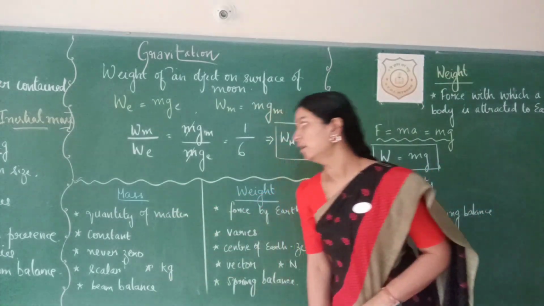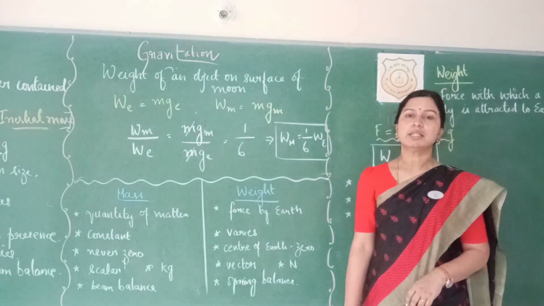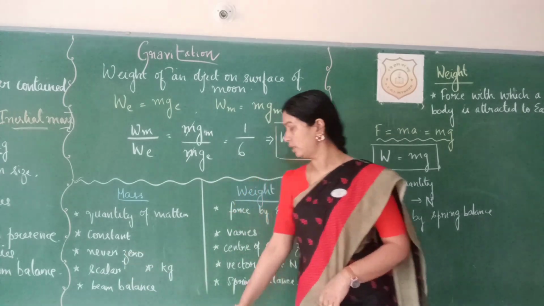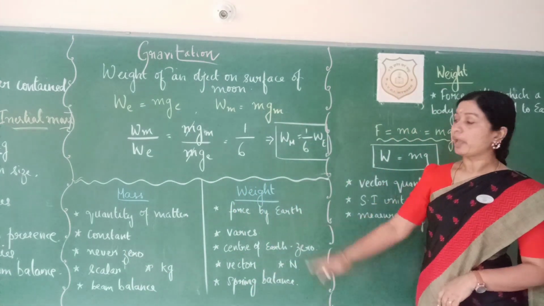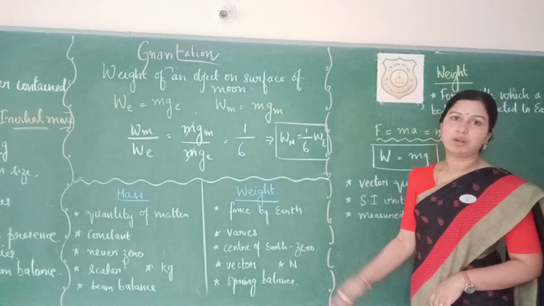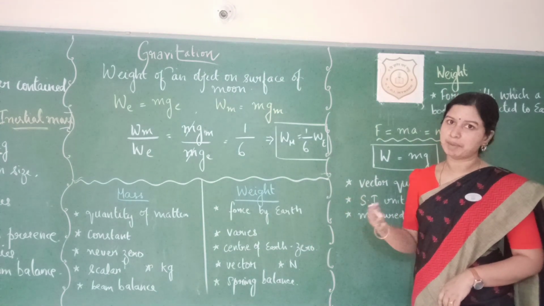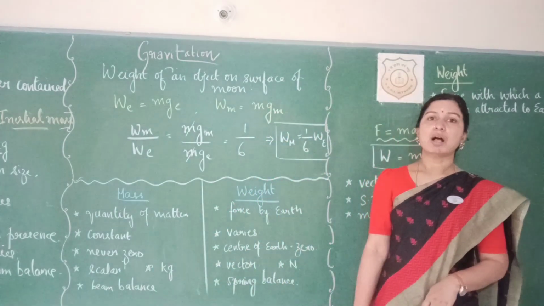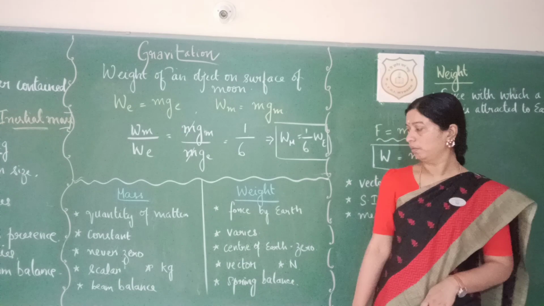The value of mass remains constant everywhere in the universe, whereas the weight will vary from one place to another because the acceleration due to gravity might differ. The value of mass can never be 0.